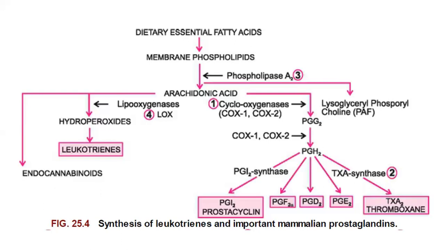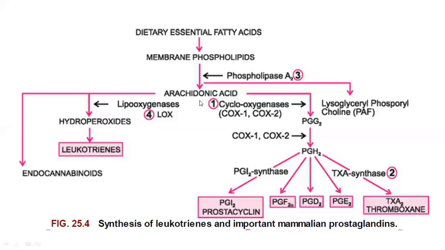This is the flow chart. Whenever tissue injury occurs, membrane phospholipids derived from dietary essential fatty acids are released, and with the help of phospholipase A2 these are converted into arachidonic acid.